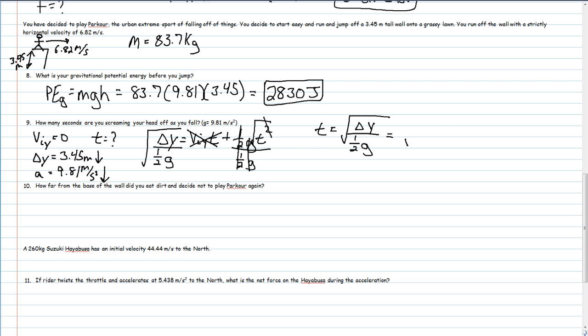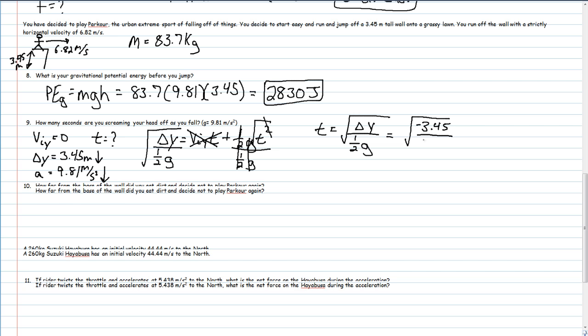Delta y is down 3.45 meters, so that's going to be negative 3.45 all over 1/2 g. G is down, so negative 9.81. Whenever I type this into my calculator, I come out with my time equal to 0.838 seconds.